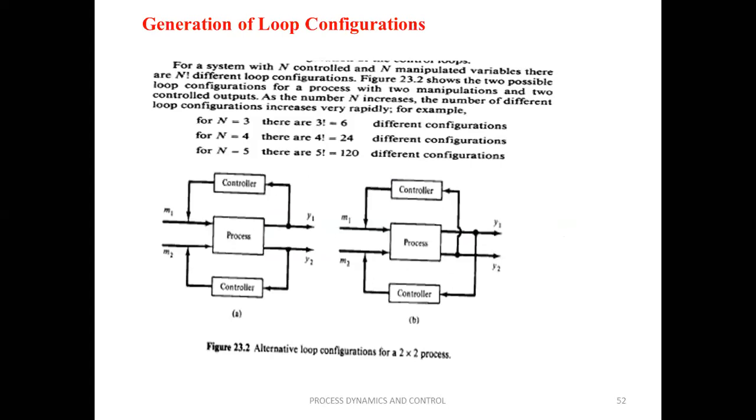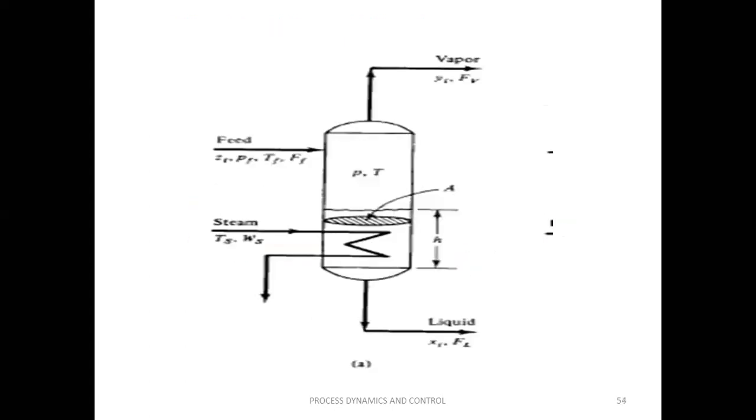The selection of the best control configuration is a very critical question. Here we have only two configurations, which is somewhat easy. But for some other process, we may have a larger number of control configurations. Assume that this is a flash drum. In the next class, I may discuss what a flash drum and a boiler are.